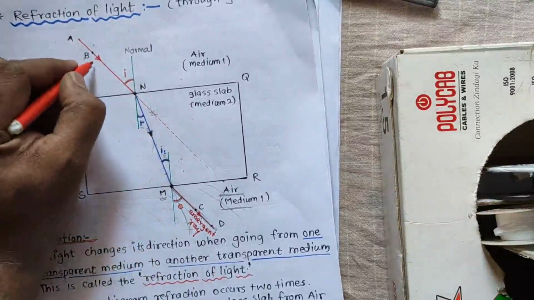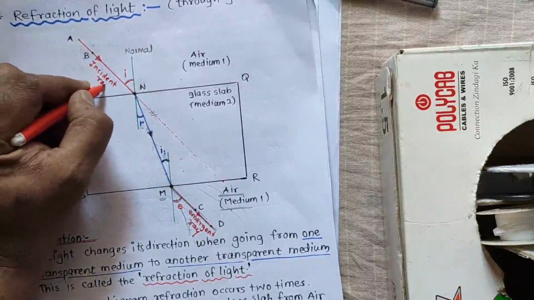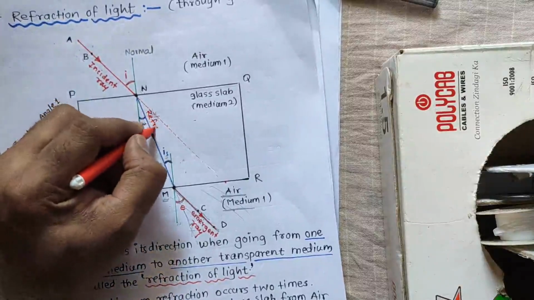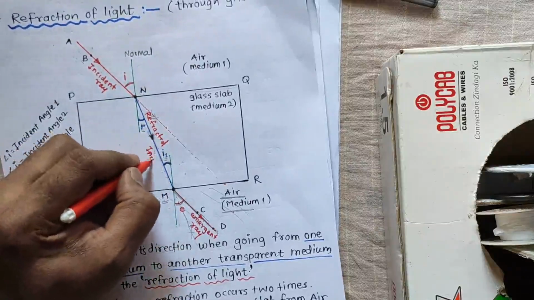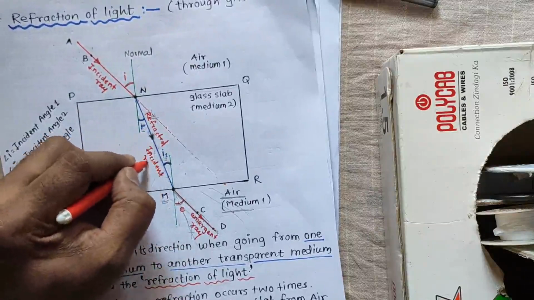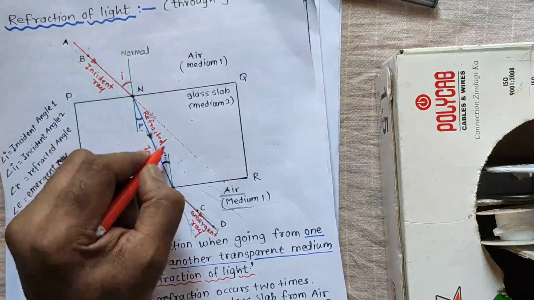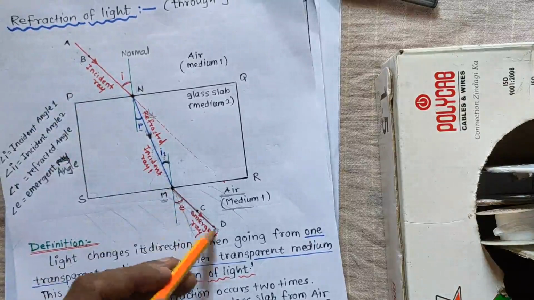Okay, this is the incident ray, this is the refracted and incident ray 1. Okay, so this is the emergent ray.